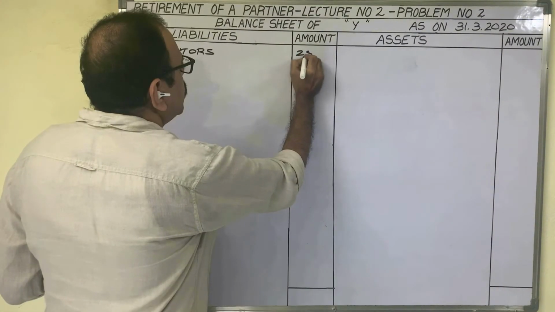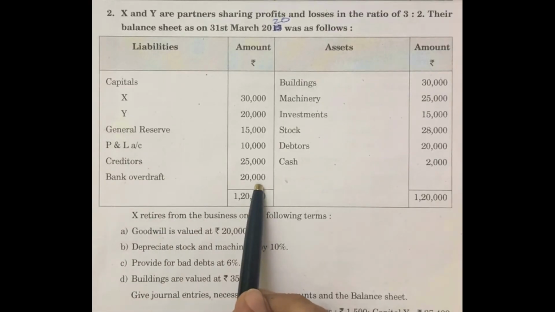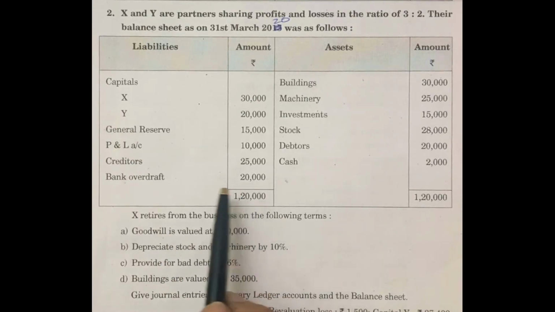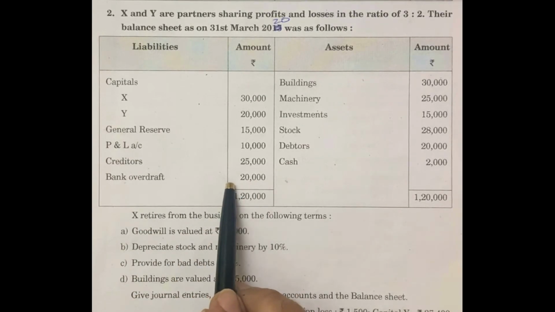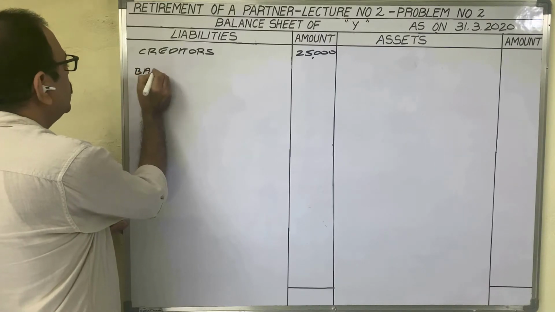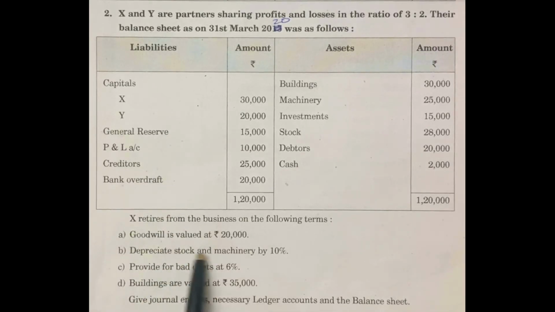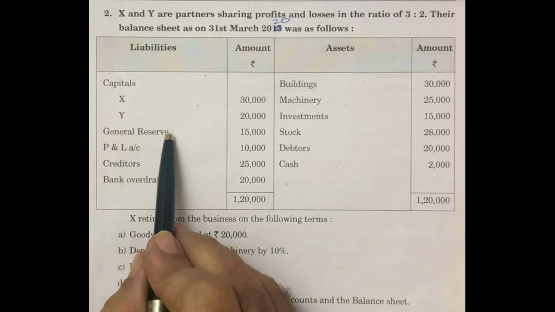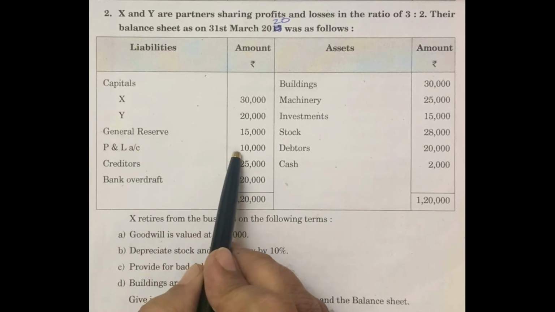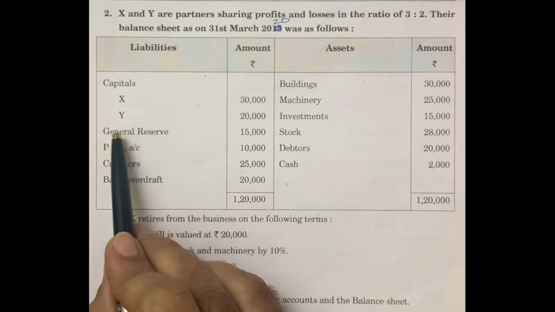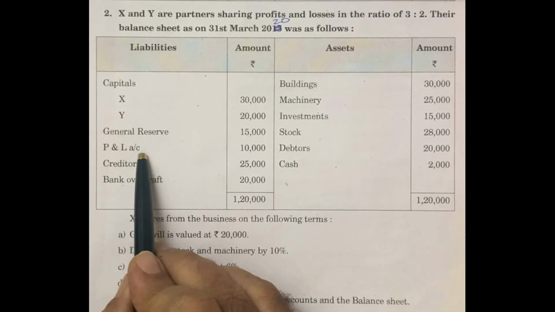Creditors 25,000 rupees. Bank overdraft 20,000 rupees. Related to bank overdraft there is no adjustment. So in new balance sheet also same amount 20,000 we have to show under liability side. Bank overdraft 20,000 rupees. After completing this, we have to observe the adjustments also. Any extra liability is given or not. There is no extra liability. General reserve and P&L account. These two amounts we have transferred to old partners capital accounts now. Now these two accounts are not there. So in new balance sheet liability side we need not to show general reserve and P&L account amounts.